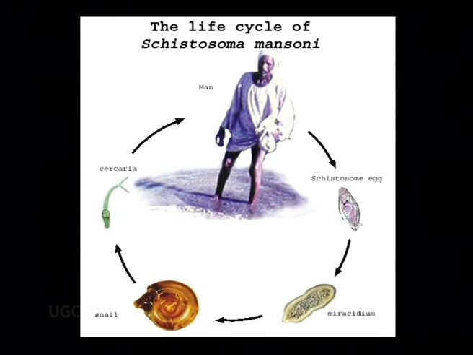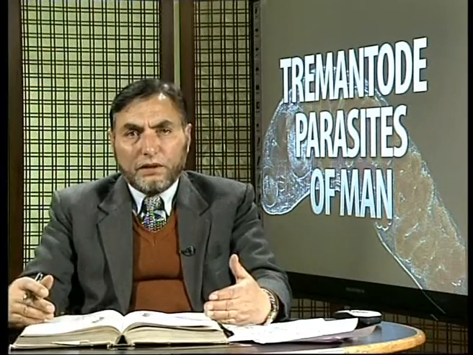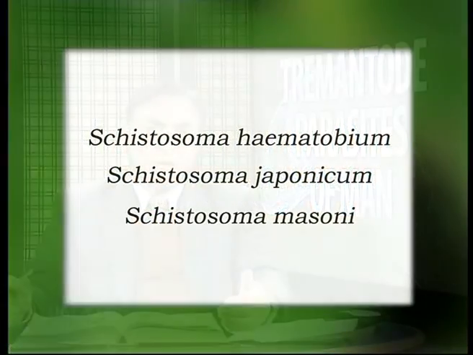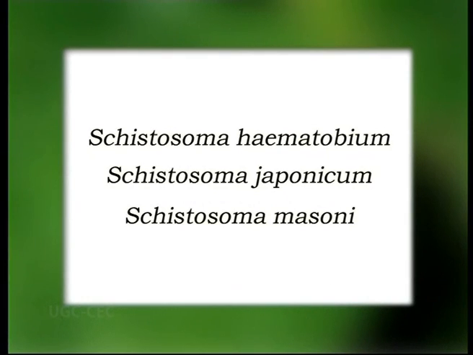So we have three types of these Schistosoma: Schistosoma haematobium, Schistosoma japonicum, and Schistosoma mansoni. These are the blood parasites belonging to Trematoda. Besides, we have other parasites of Trematoda, which lodge in the intestines, which may lodge in the bile ducts, and which may lodge in the liver of man and other animals.